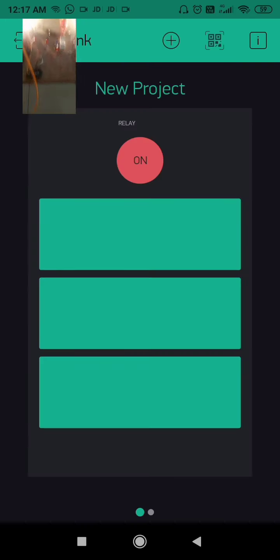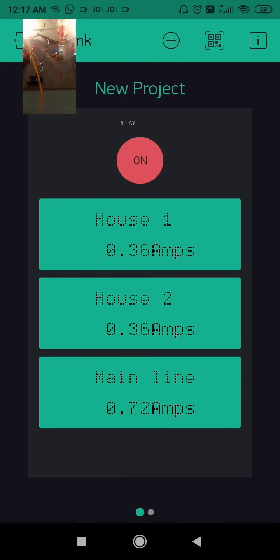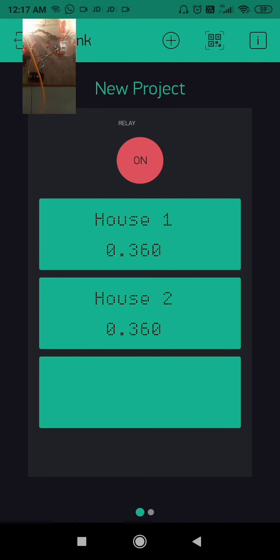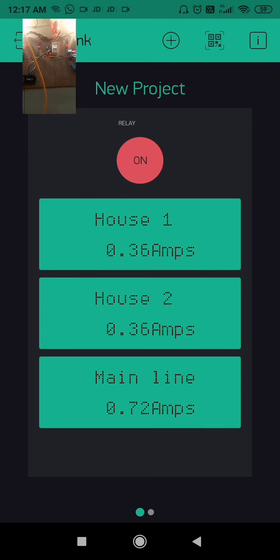See here in the Blynk app, you can see that house 1 power consumption is 0.36 amps, house 2 power consumption is 0.36 amps. So what is the mainline power consumption? The mainline power consumption is 0.36 plus 0.36, that is 0.72 amps. So the mainline power consumption is coming as 0.72 amps.